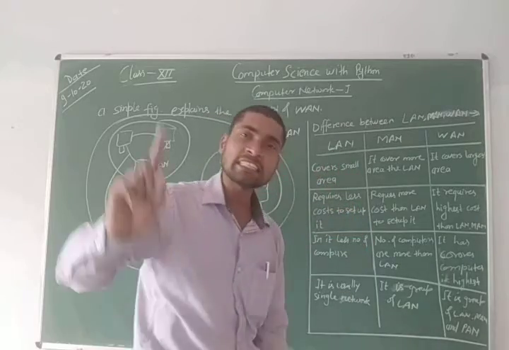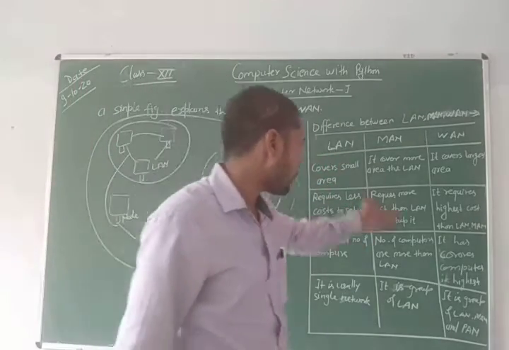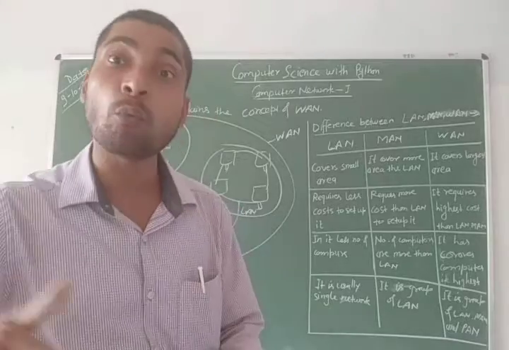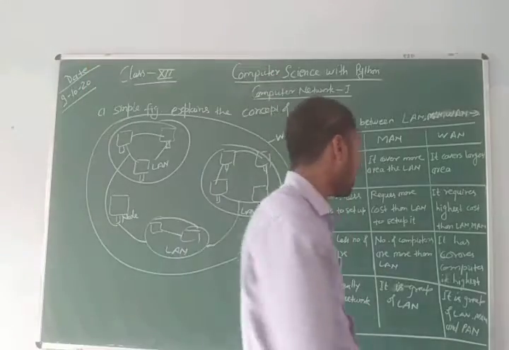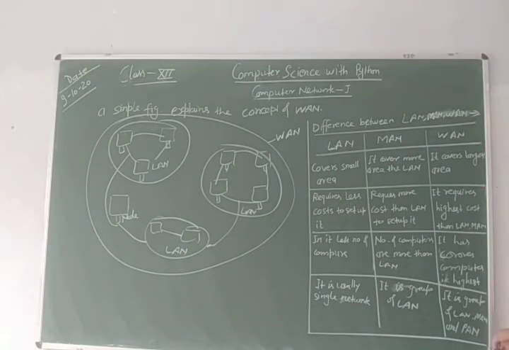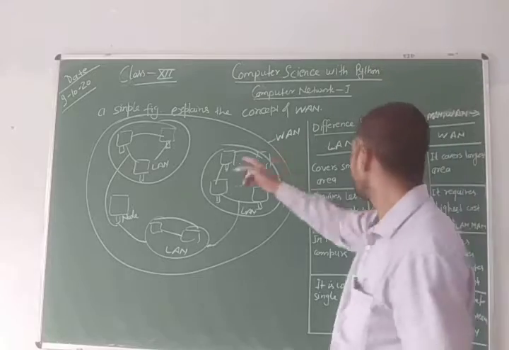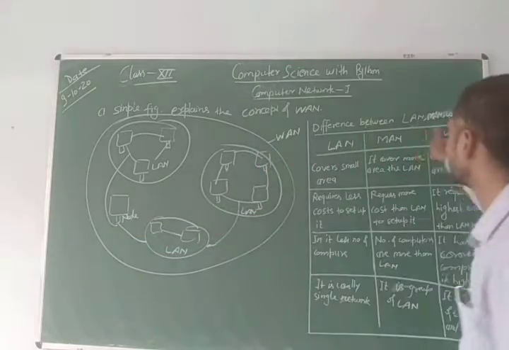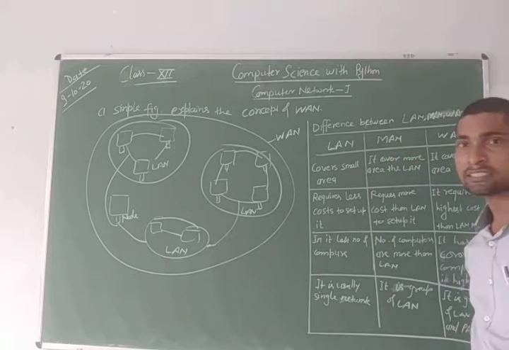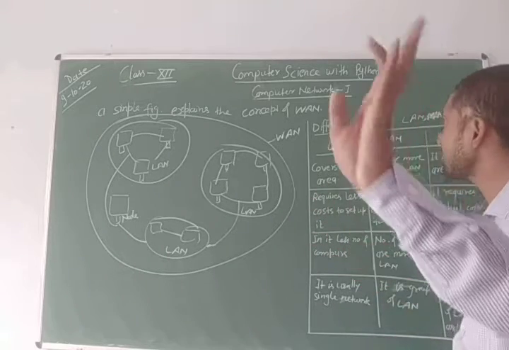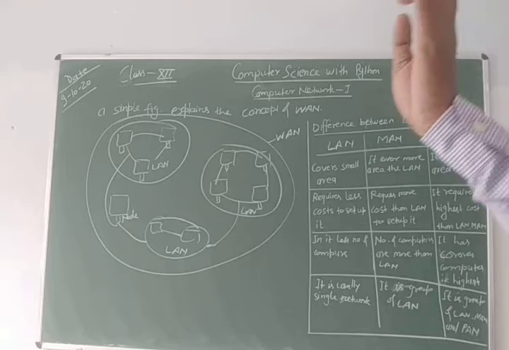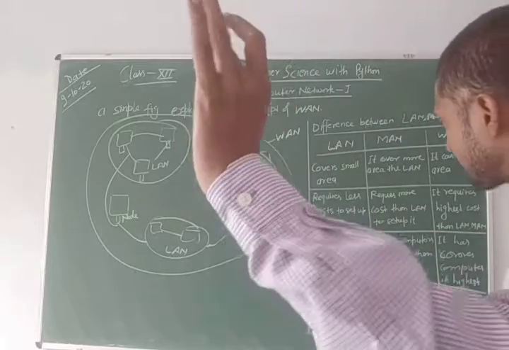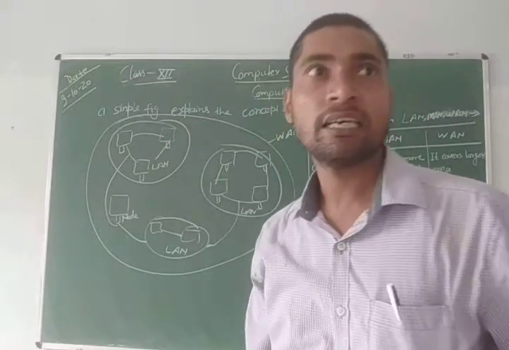Simply, LAN is a single network. However, MAN is a collection of more than one LAN, local area network. However, WAN can be the collection of thousands of LANs, MANs, and also nodes. So this is the difference between the LAN, MAN, WAN on the basis of four parameters, that is the area covered, cost, number of computers, and the networks.